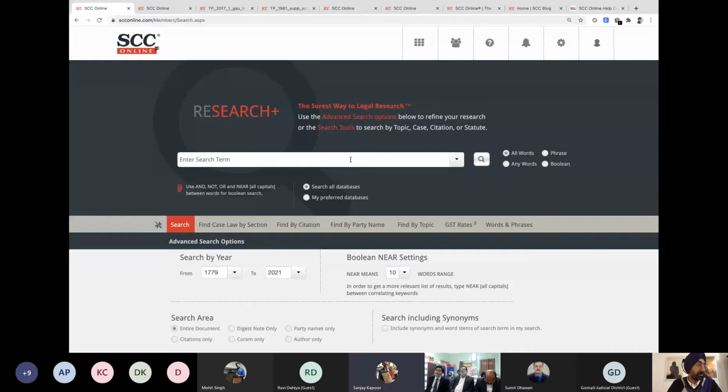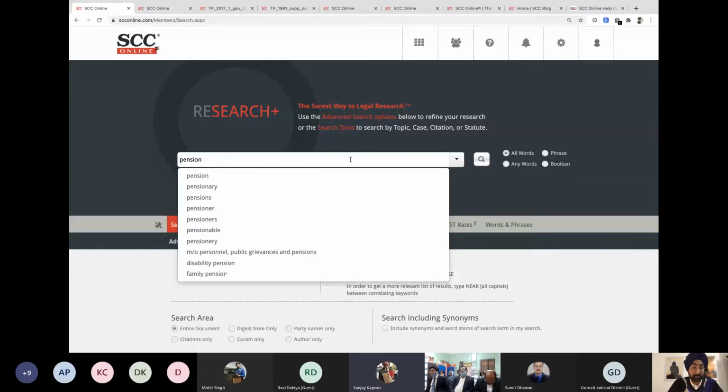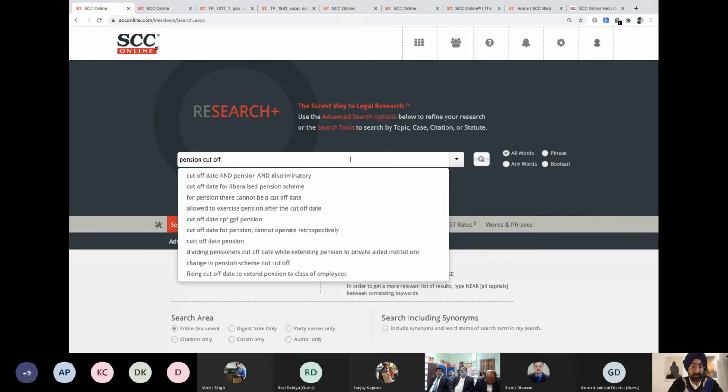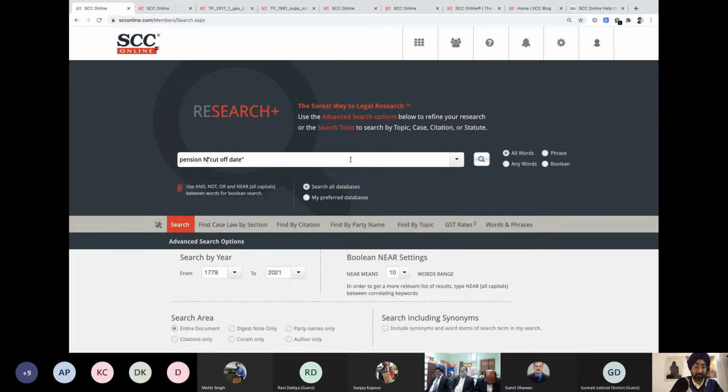You can give me a query. Okay. Can we find something in relation to pension matters? I'm actually working on one such case, pension matters, and there is some question of cutoff date. Now cutoff date is considered as one phrase. So let's start with this: pension, cutoff date. That should be good to go for us.